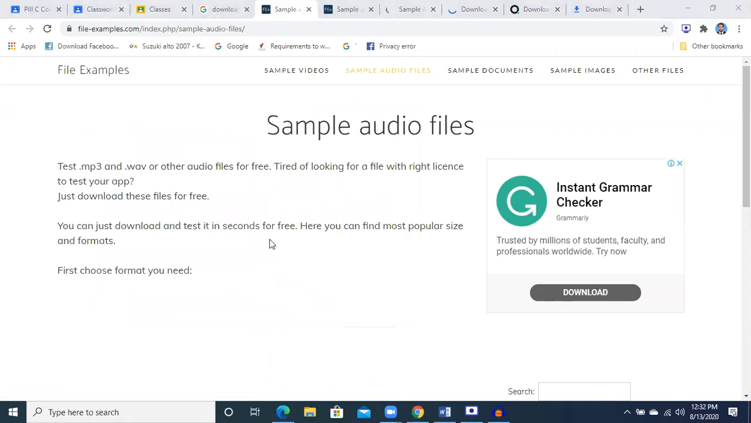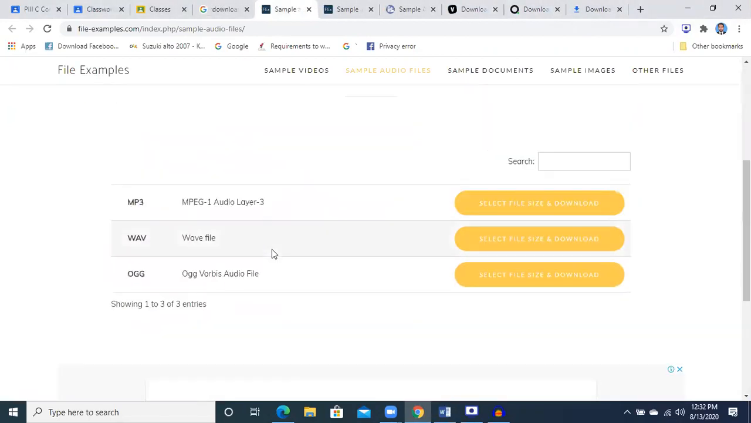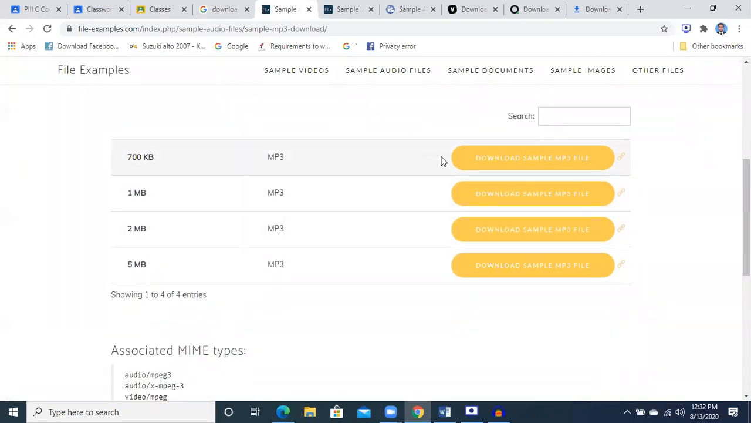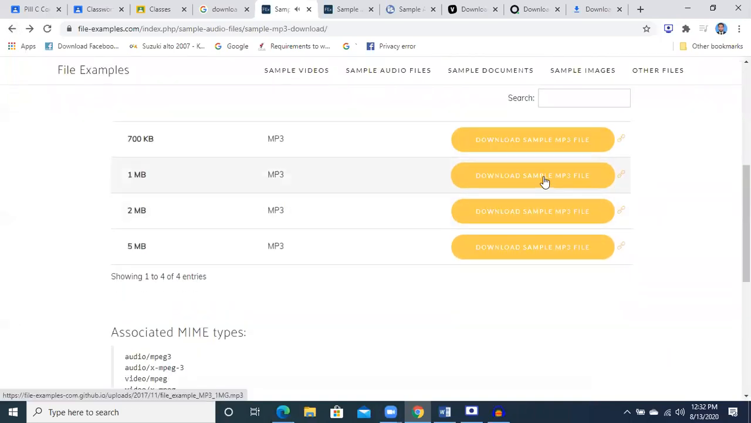If you see over here, MP3, select file size and download. I click on MP3 and go to this option. Small file, we should see some small file, like 700 KB, 1 MB or 2 MB. A 1 MB file is more than enough. I click on it and it will be downloaded. This was the audio file that I used in your HTML class as well. For example, this is a 1 MB file.